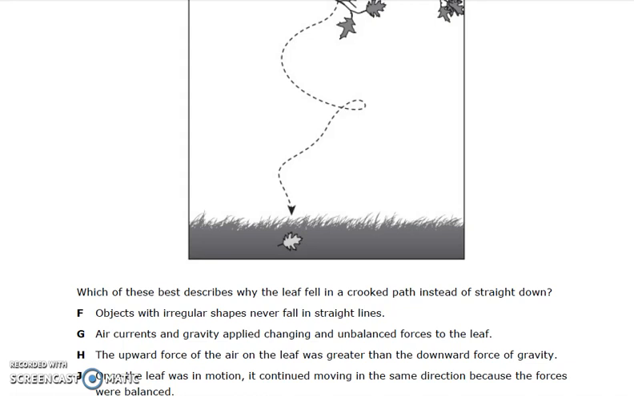F. Objects with irregular shapes never fall in straight lines. G. Air currents and gravity applied changing and unbalanced forces to the leaf. H. The upward force of the air on the leaf was greater than the downward force of gravity. J. Once the leaf was in motion, it continued moving in the same direction because the forces were balanced.